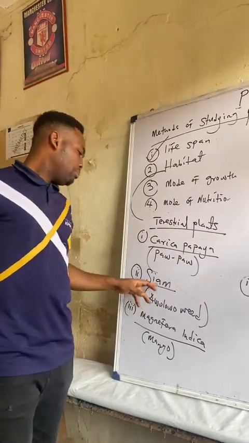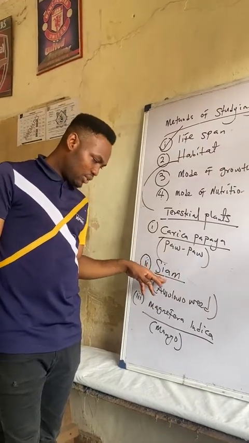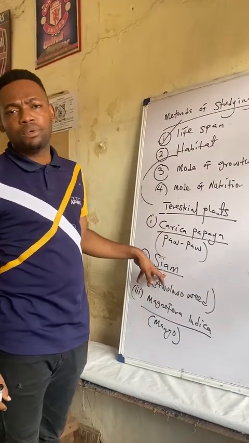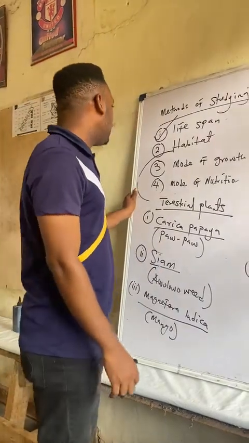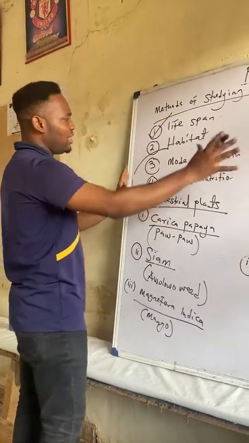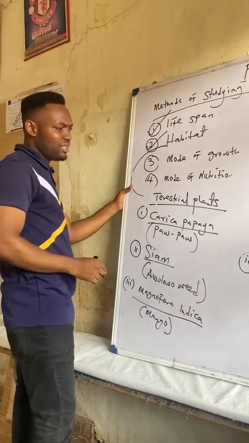On land. But it is important for those in urban environments to take note of this particular plant, which is called Siam or Awolowo weed. All right. Now, with all we have discussed here, we can say that this habitat can be ticked now. We can tick habitat.